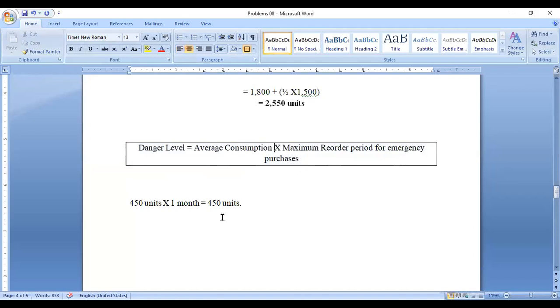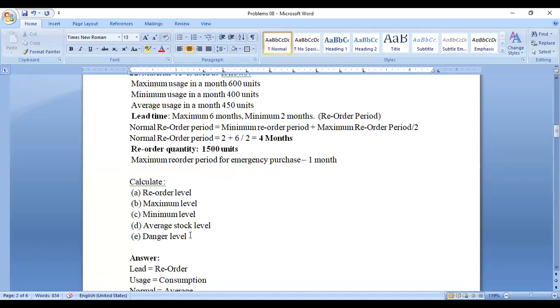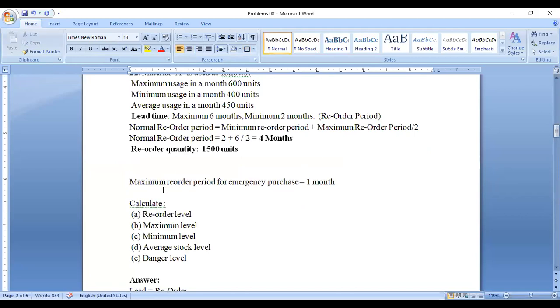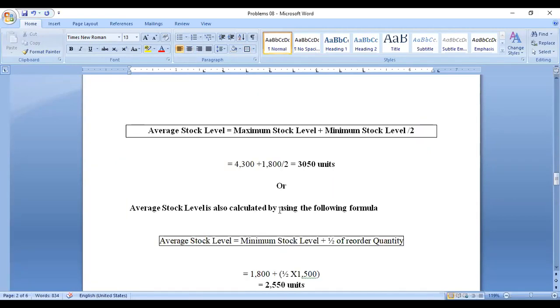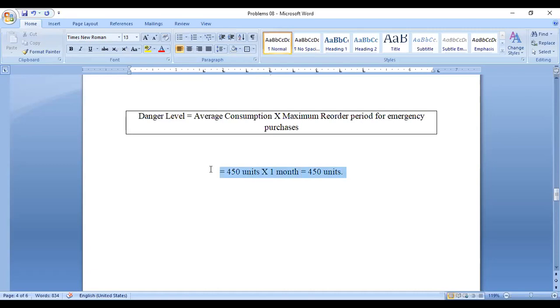Average consumption is given in the question as 450. The maximum reorder period for emergency purchase is given as 1 month. So 450 into 1. So 450 units is the emergency purchase quantity. This is the danger level.